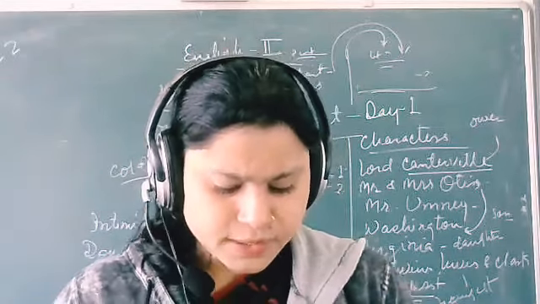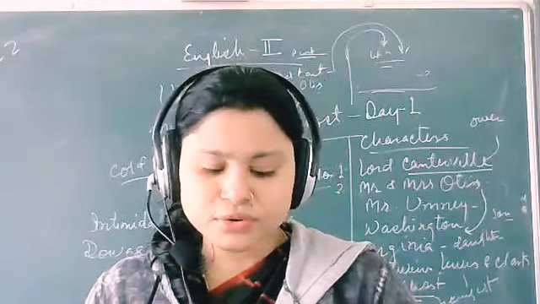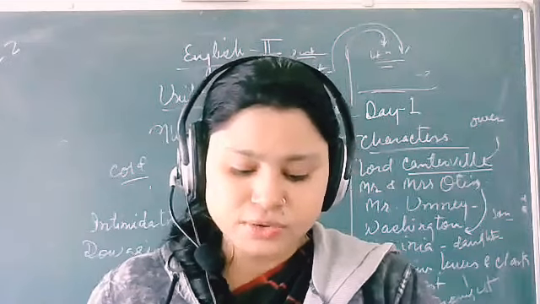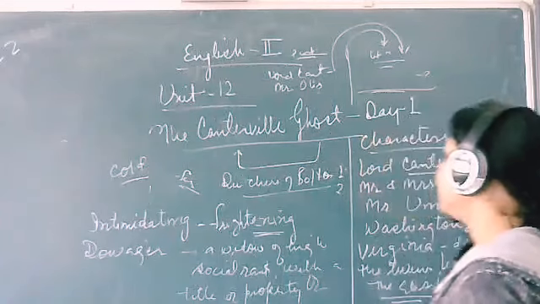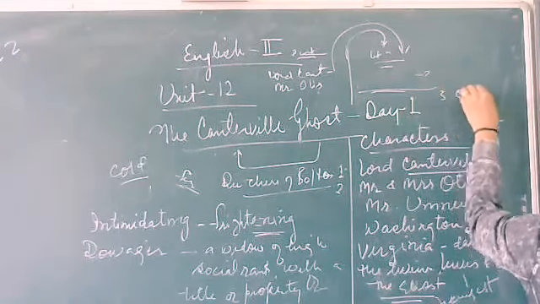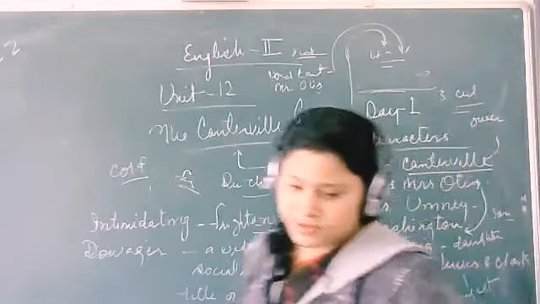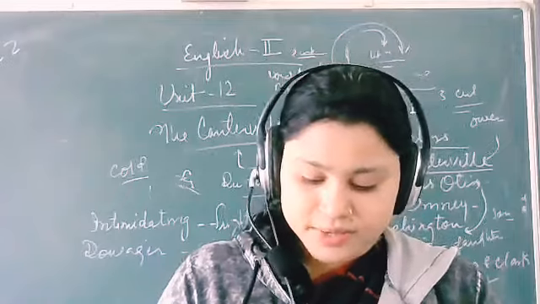Lord Canterville, if you do not mind the ghost in your house, it is quite all right with me. But let me tell you, the ghost has been around for 3 centuries here. For 3 centuries, the ghost has been in this house, so it is not easy for the ghost to leave as you all are going to be there.